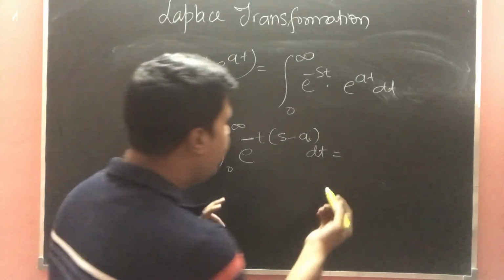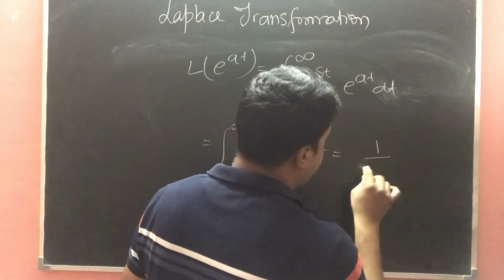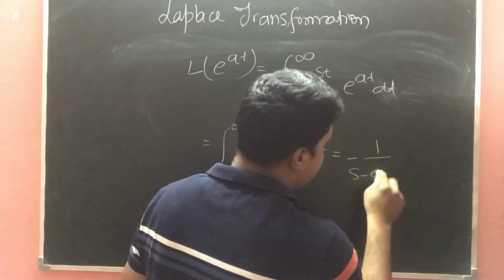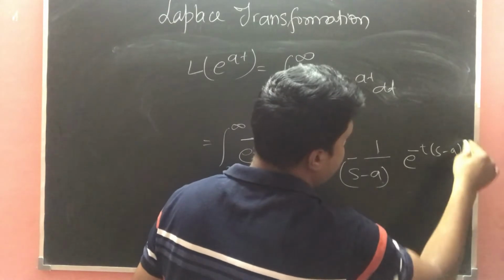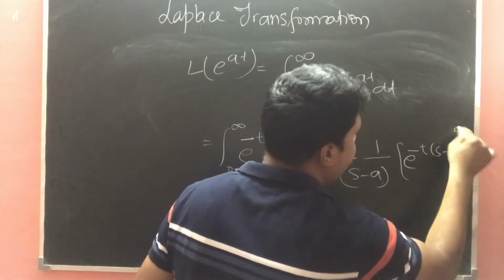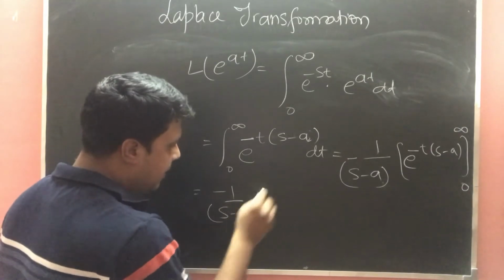So if we integrate it, it will be 1 over minus (s minus a), e power minus t (s minus a), from 0 to infinity. So it will be minus 1 upon s minus a.